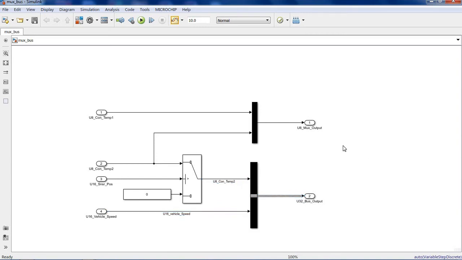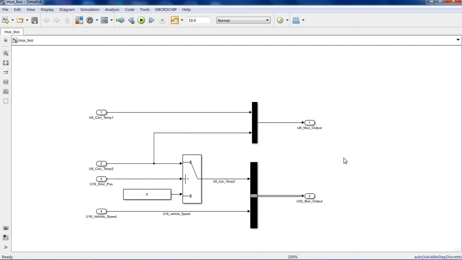Many people have doubts about what exactly mux, merge and bus are, and many people get confused between these three. Keep in mind that mux and bus are used to combine the signals, whereas merge is used to select one of the incoming signals. So merge is used for a completely different purpose.